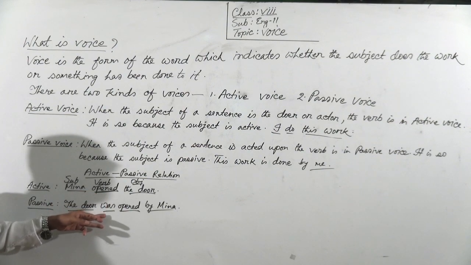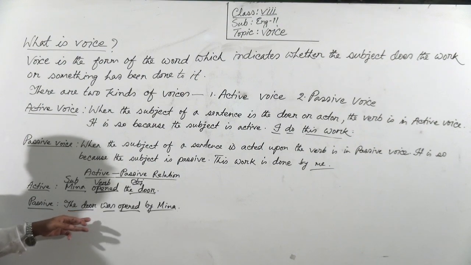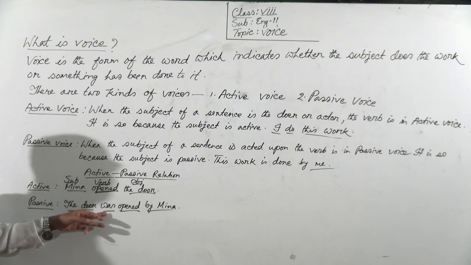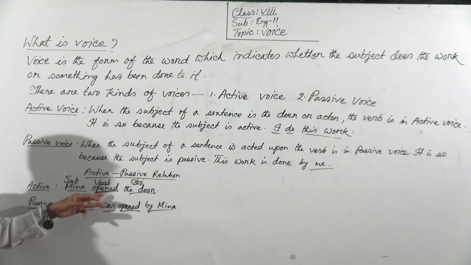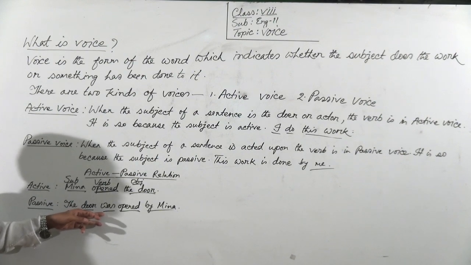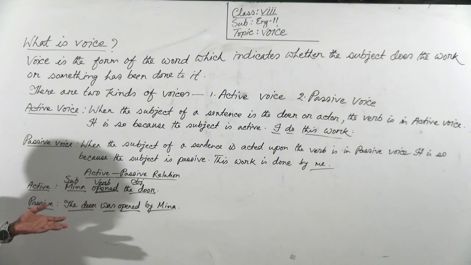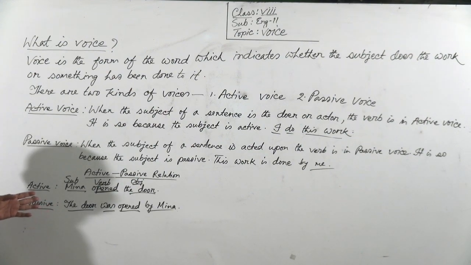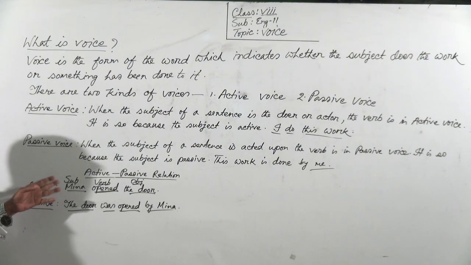So the to be verb will be was, because the subject is third person singular. In past tense it will be was or were according to the subject. So in active voice, Meena opened the door, but in passive voice it will be the door was